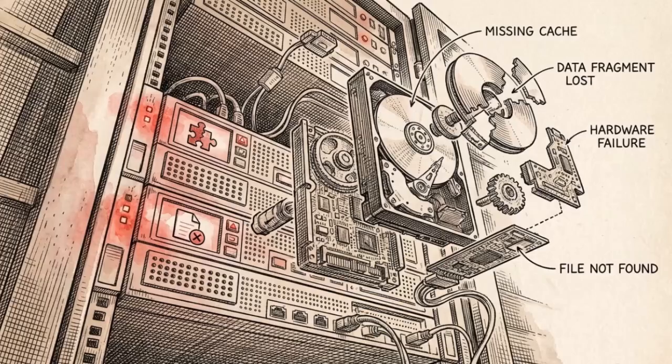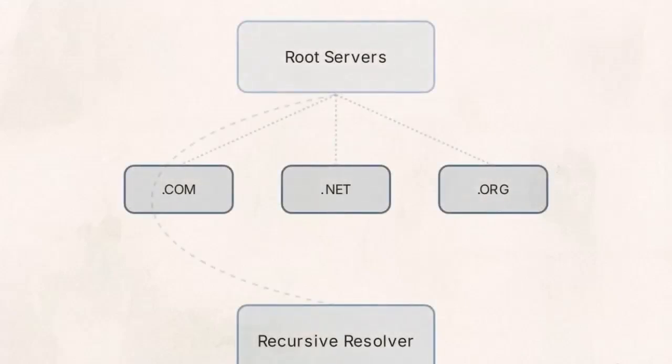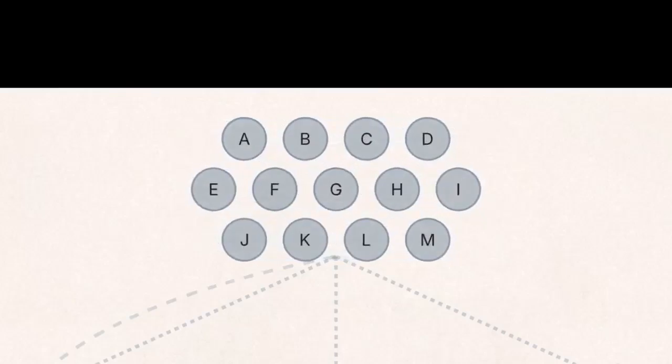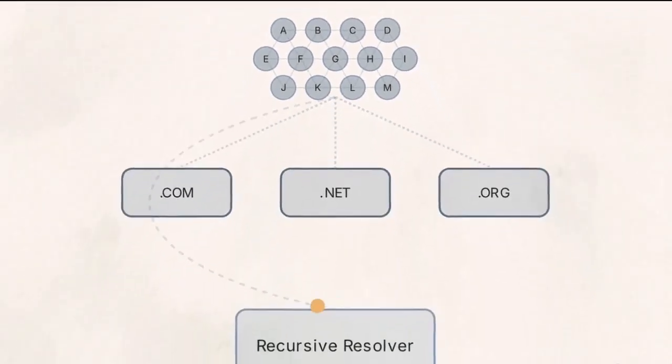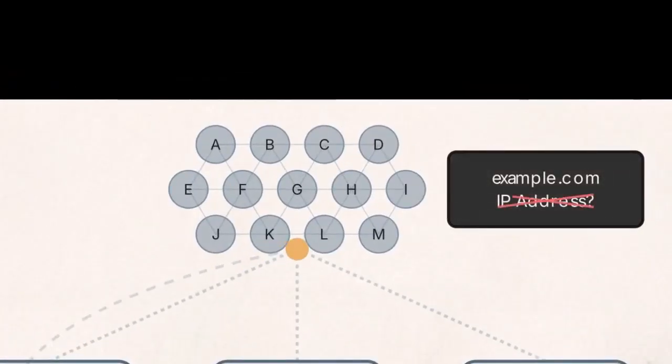When the recursive resolver lacks the IP in its own cache, it fires the query to the absolute top of the DNS hierarchy, the root servers. Look at this macro-level structure. The apex tier consists of 13 logical clusters of root servers, strategically distributed worldwide. These top-tier servers don't actually store individual IP addresses for the billions of existing websites. They operate strictly as logical pointers.